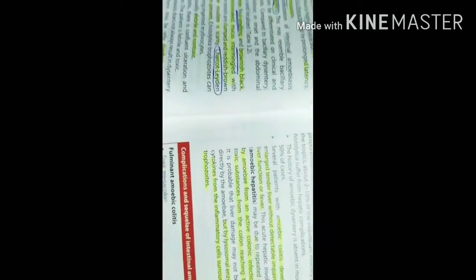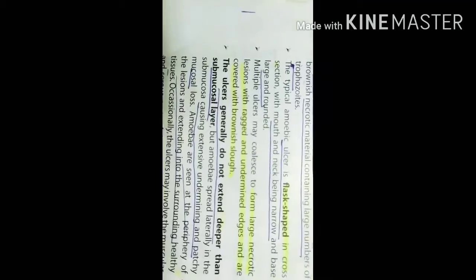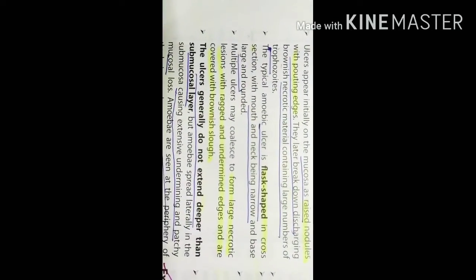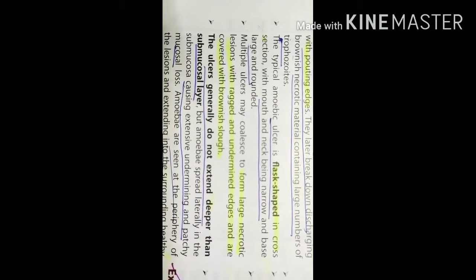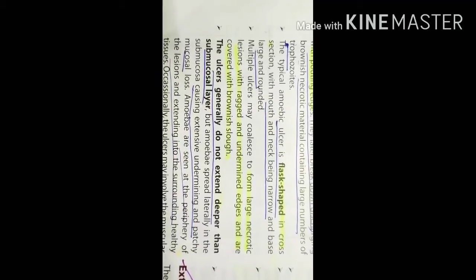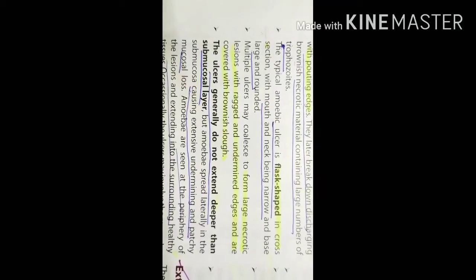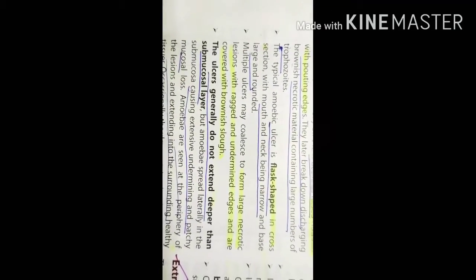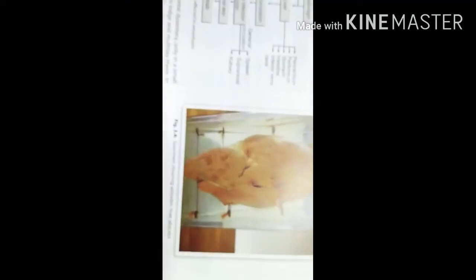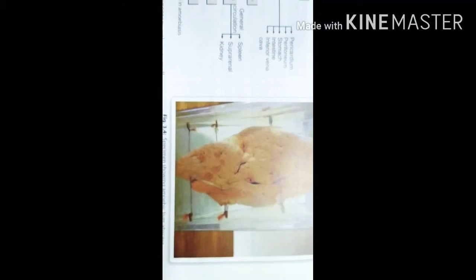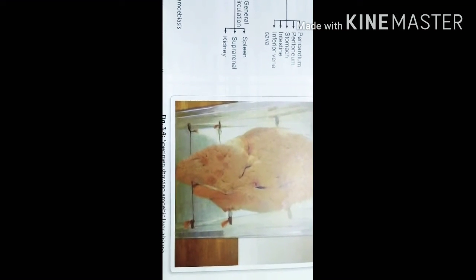Next we will learn about, always remember, the flask-shaped ulcer, and also that the ulcer does not extend beyond the submucosal layer. The ulcer does not extend beyond the submucosal layer. Okay. Next we will go on to learn about amoebic hepatitis.